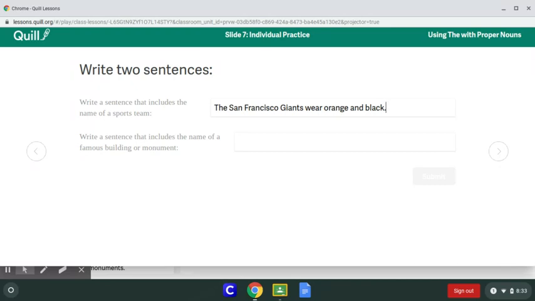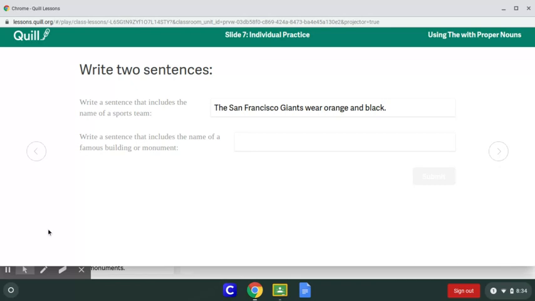Okay, so what did I do in front of the San Francisco Giants? I put the, right, which is interesting because I'm talking about the sports team, so I put the. But if I were to write just San Francisco, like San Francisco is in California, then we don't say the because we're referring to it as a city. So it's all about context there, right?